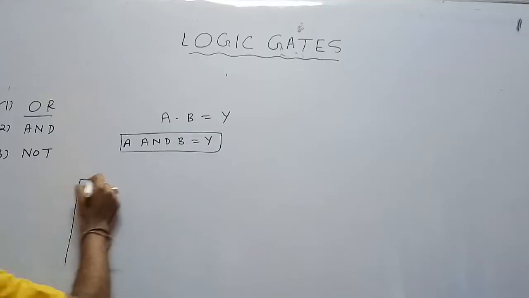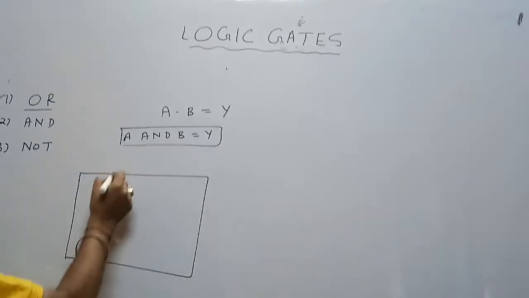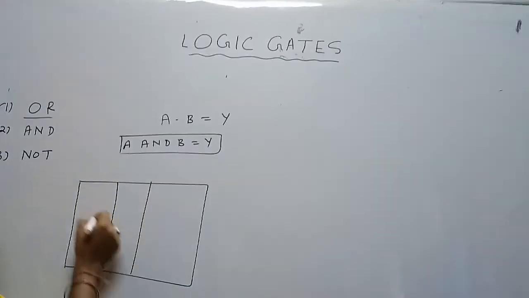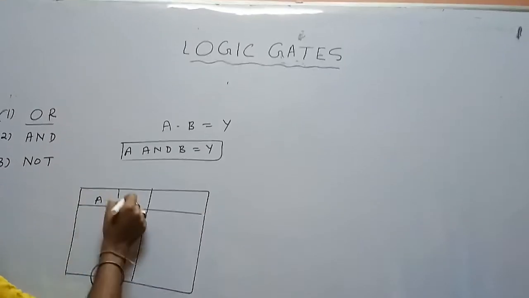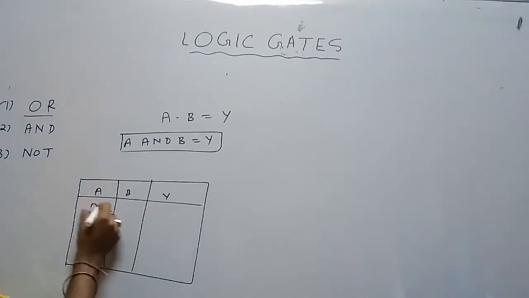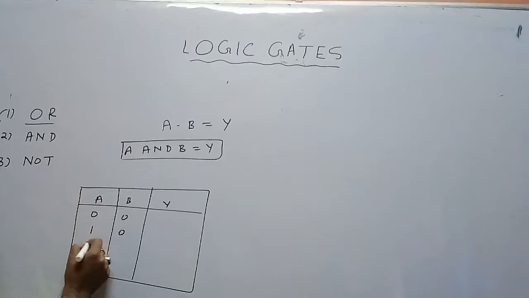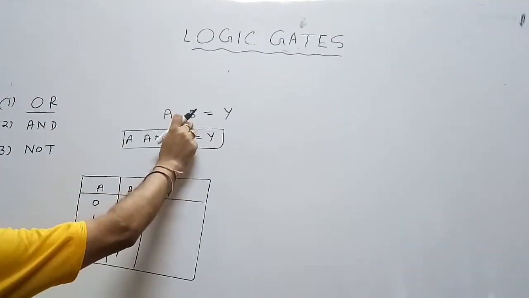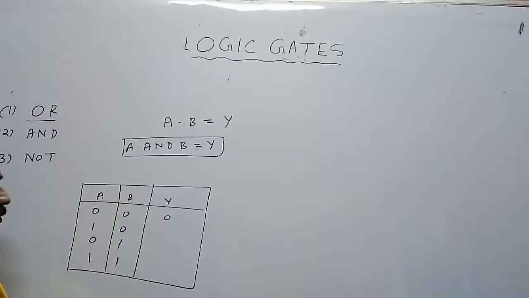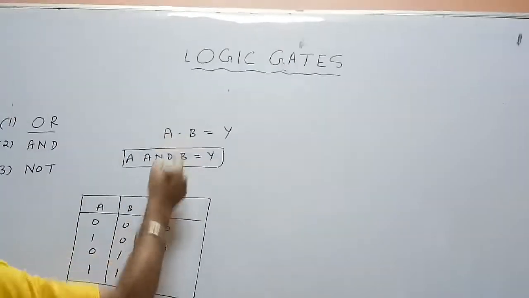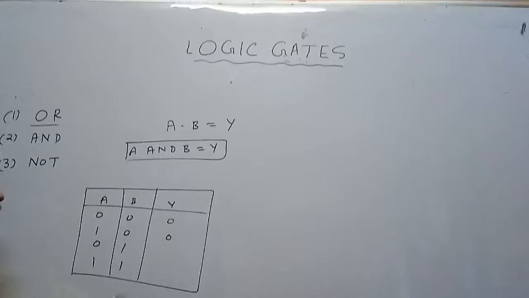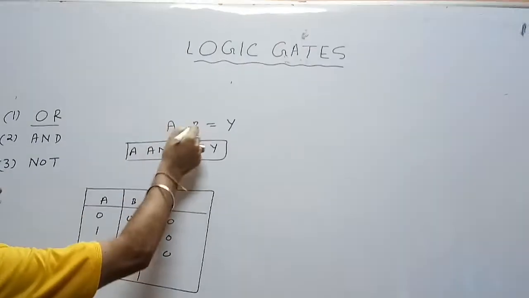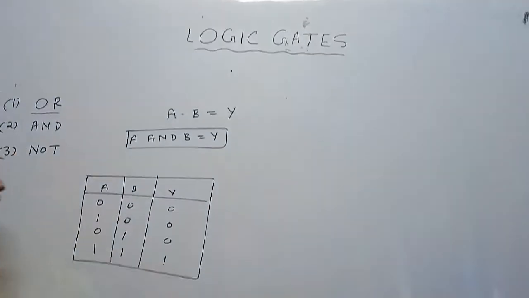Truth table: again, since we have two inputs and both are in digital form, a maximum of 4 possibilities can exist. 0 0, 1 0, 0 1, 1 1. When A will be 0, B will be 1, output will be 0. When A will be 1, B will be 0, output will be 0. When A and B both will be 1, then output will be 1.